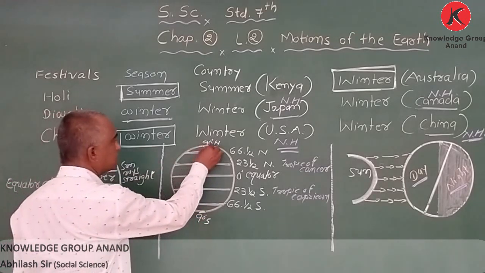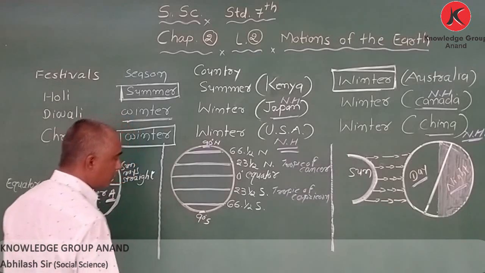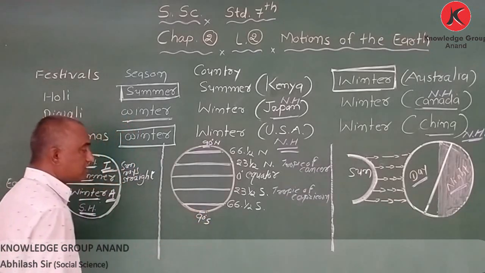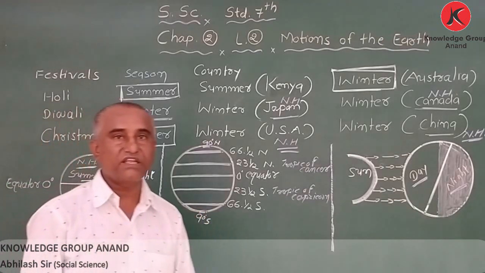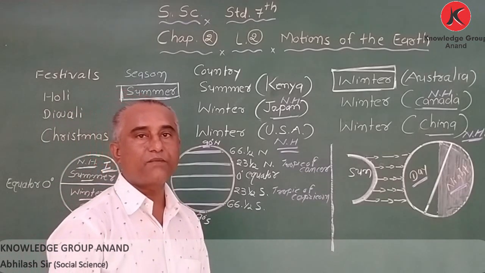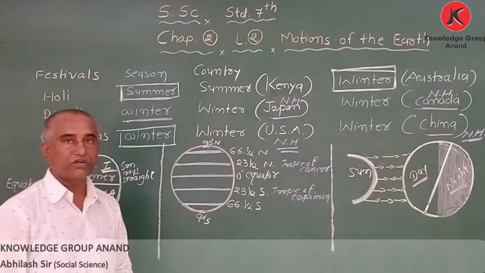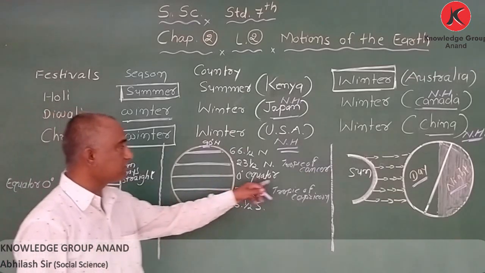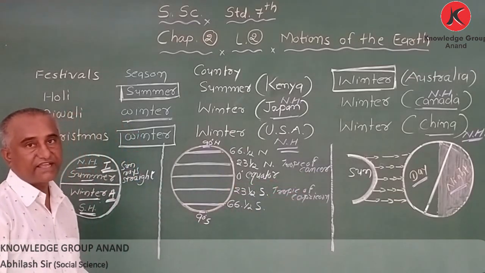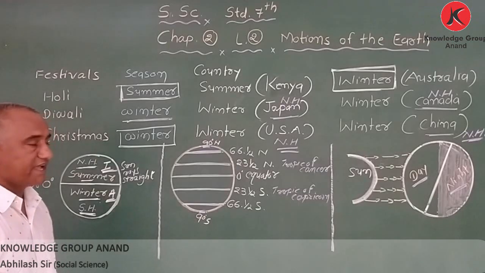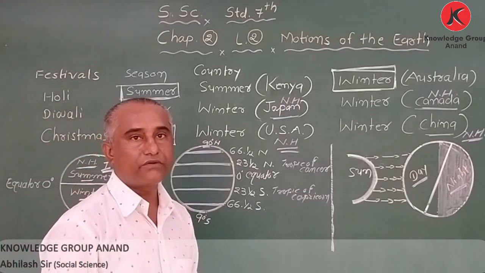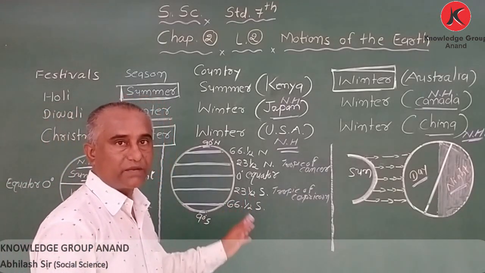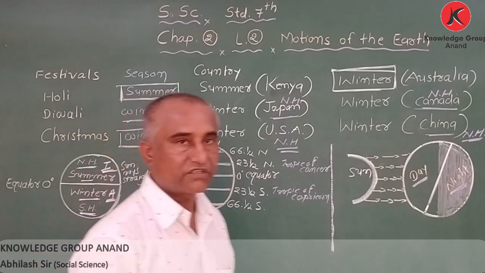My dear student, this is called 90 degree North Pole and 90 degree South Pole. I may ask in the examination to draw the diagram of the earth and show the important latitudes. We have to draw like this and you have to write down the name of each and every latitude. Thank you. And next time again I am going to explain the same chapter, another points. Thank you.